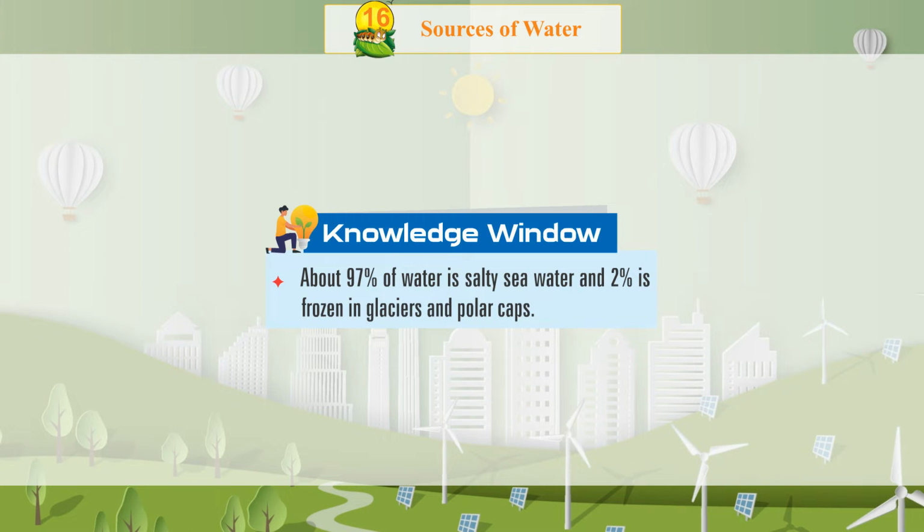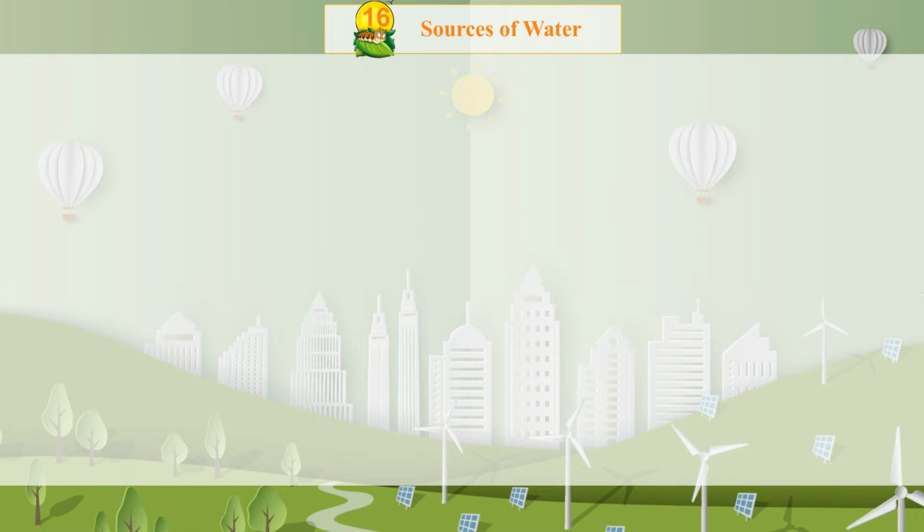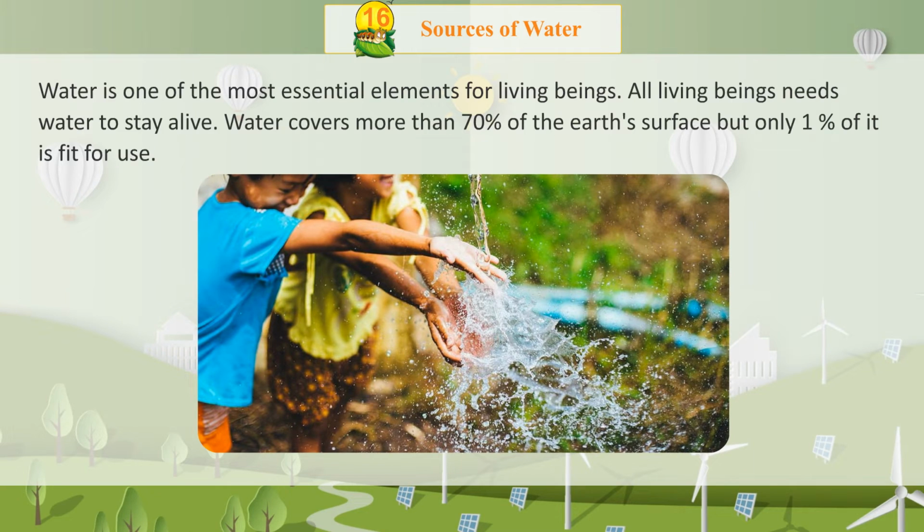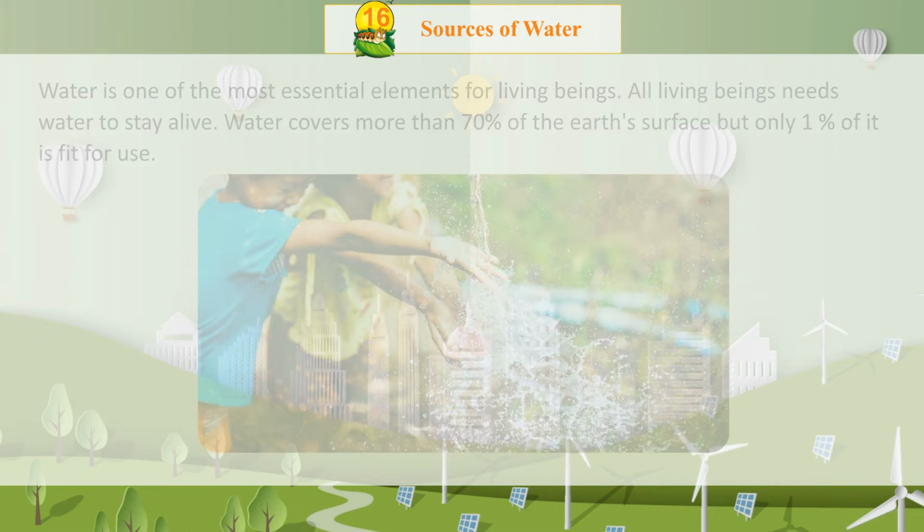Knowledge window. About 97% of water is salty seawater and 2% is frozen in glaciers and polar caps. Water is one of the most essential elements for living beings. All living beings need water to stay alive. Water covers more than 70% of the Earth's surface, but only 1% of it is fit for use.